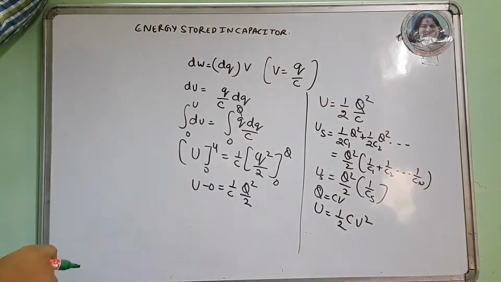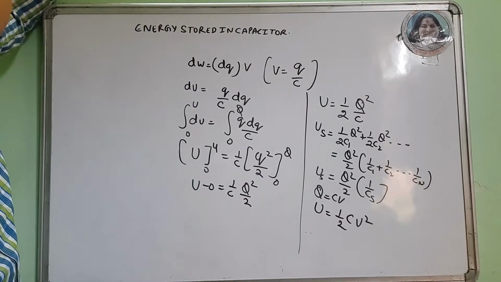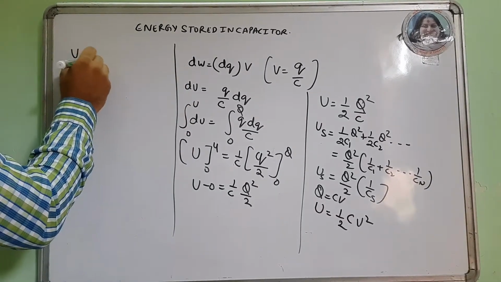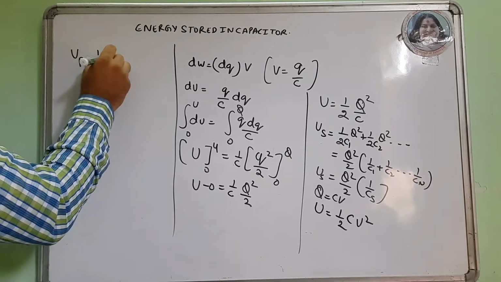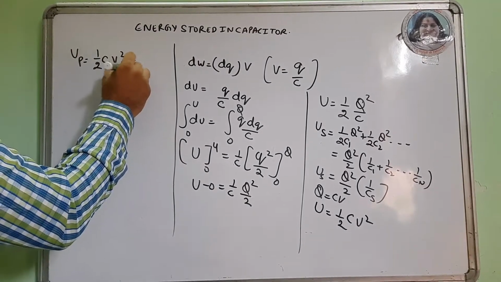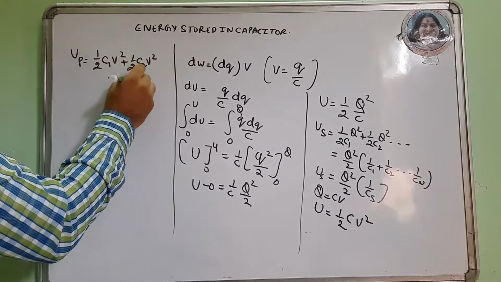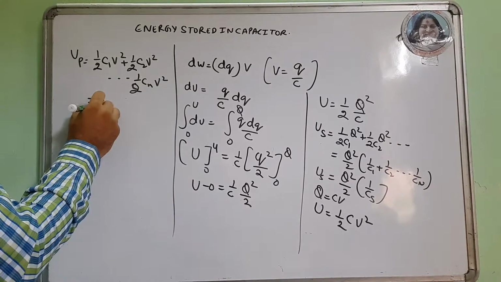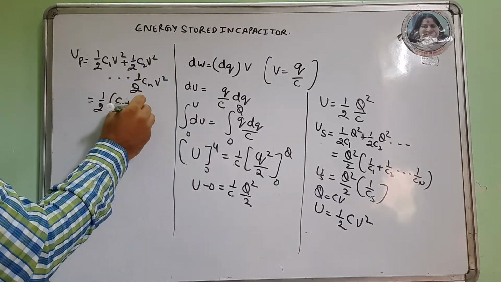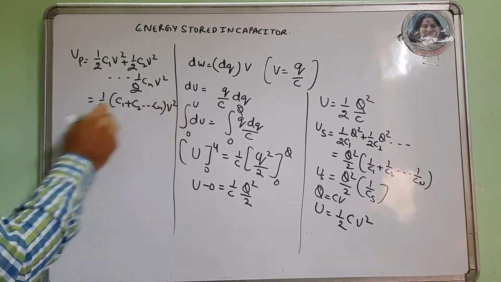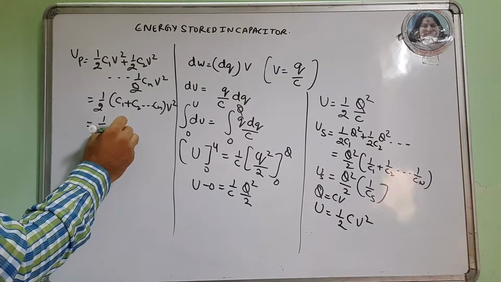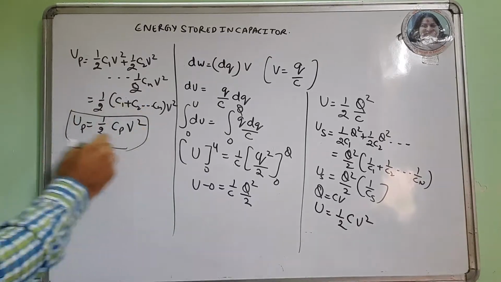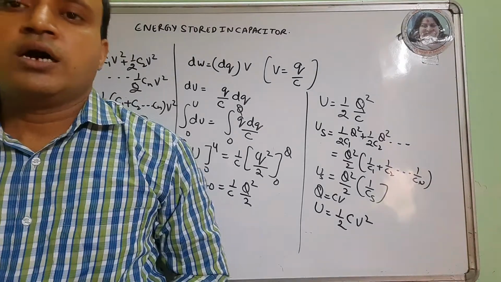Since in parallel combination the voltage across the capacitors remains constant, the energy stored in parallel is half C1 V square plus half C2 V square and so on up to half Cn V square, which is 1 by 2 into C1 plus C2 and so on up to Cn into V square, that is 1 by 2 Cp into V square. That is the energy stored in parallel combination. Are you getting the point?